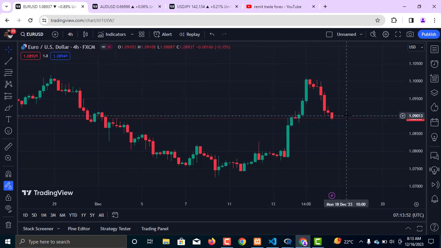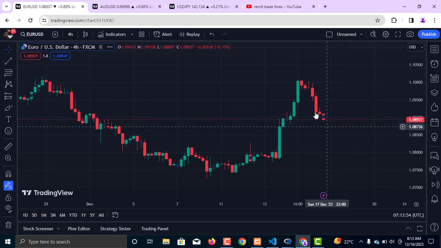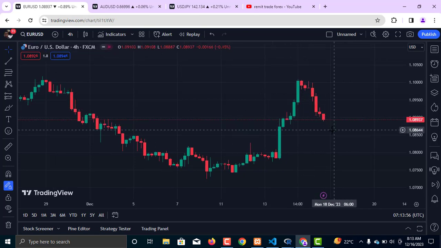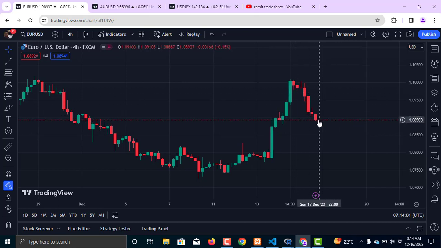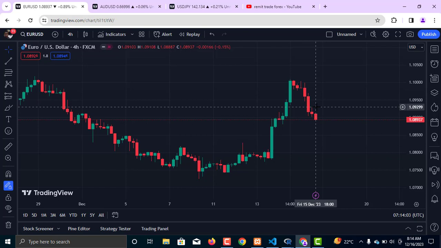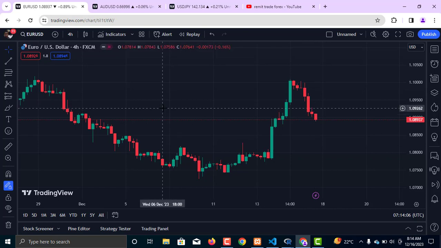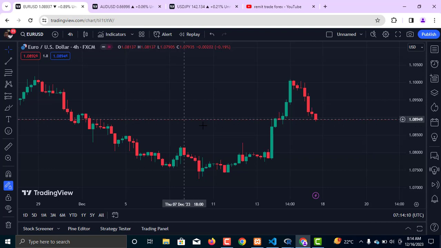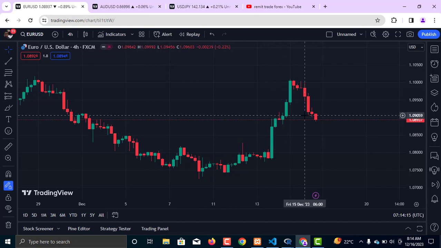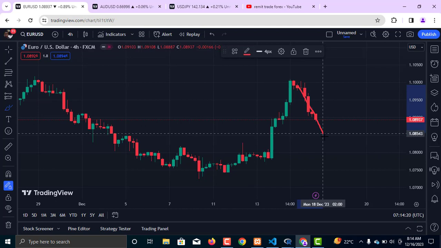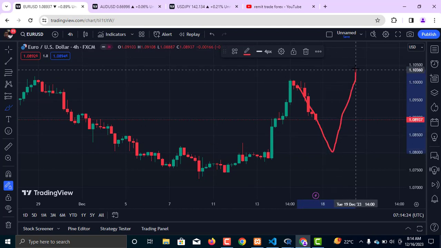Obviously, as we open the market on Monday, I am expecting this market to continue this movement to the downside, because the market is still very fragile to move to the upside. What I mean is that if you look at the Fed interest rate decision and the dovish statement of the Federal Reserve chairman, it is covered that the ECB has a counterbalance effect on this very pair. So I am expecting that the market moves a little bit downward into this level of important support before we see a peak again to the upside.